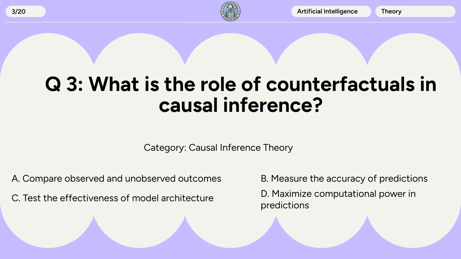Question 3. What is the role of counterfactuals in causal inference? A. Compare observed and unobserved outcomes. B. Measure the accuracy of predictions. C. Test the effectiveness of model architecture. D. Maximize computational power in predictions.